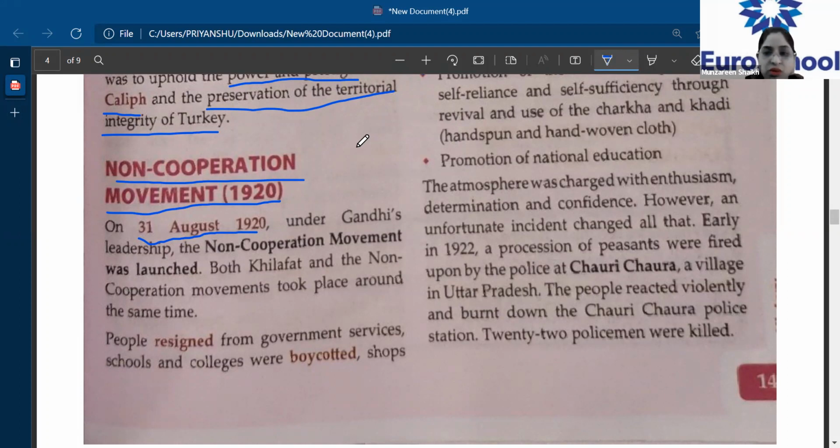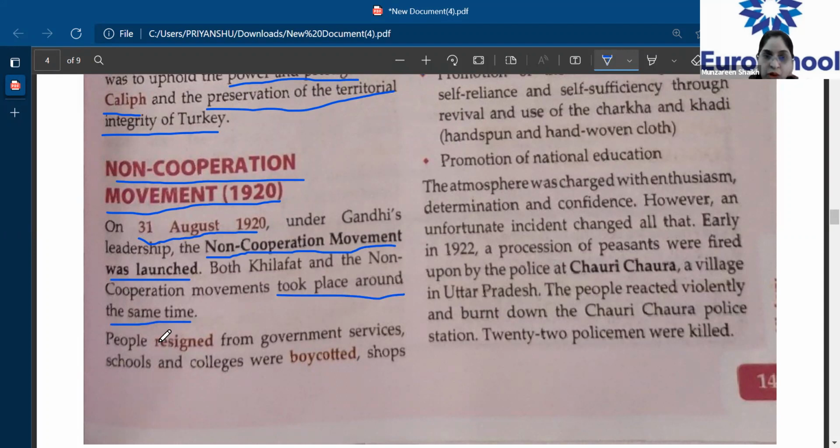Okay, on 31st August 1920, under Gandhiji's leadership, the non-cooperation movement was launched. Both the Khilafat movement and the non-cooperation movement took place around the same time. See, that was 1919, this is 1920. So they were almost together. Both these movements were launched. Now, people, what was the non-cooperation movement?